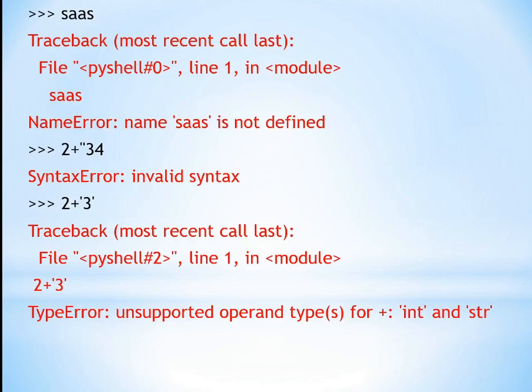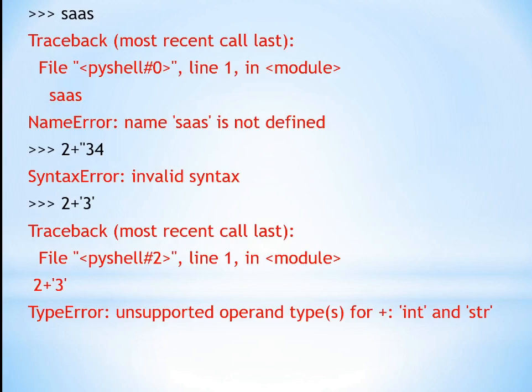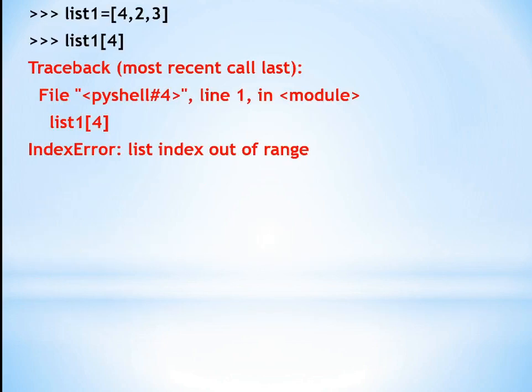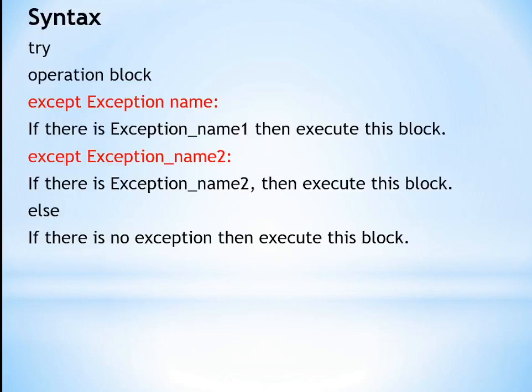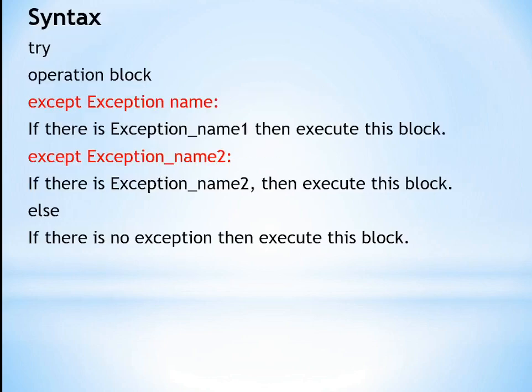So these are different types of errors. For example, we added 4 elements in a list data type and we used index number 5, so it will show an error message, an index error. See here in the previous examples the different types of errors: name error, syntax error, type error, and this is the index error. It is showing list index out of range.